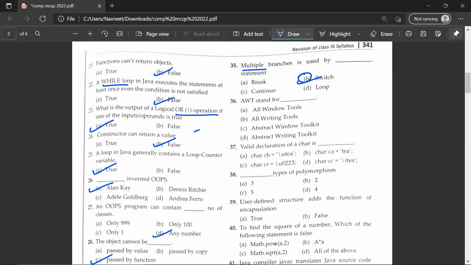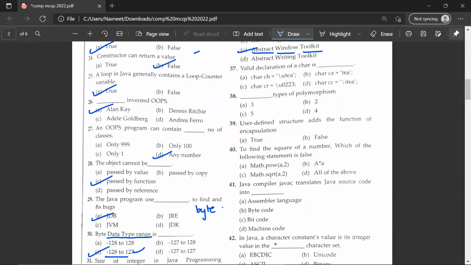Multiple branches is used in a switch statement. Switch statement. AWT stands for Abstract Window Toolkit. Abstract Window Toolkit, C. Valid declaration of a char is dash. So it would be A.